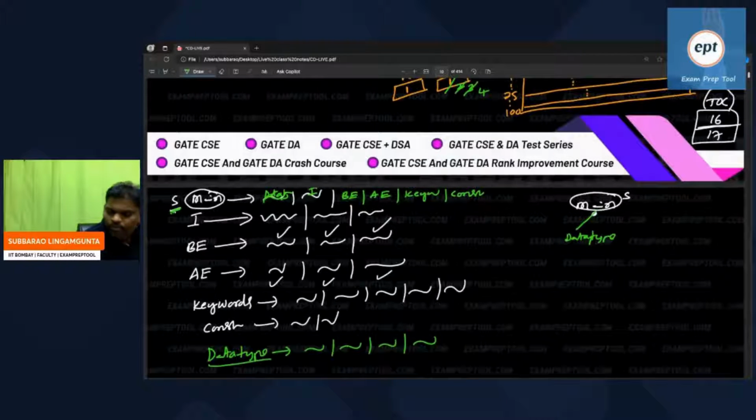Here again he has some doubt. There are many things there, which one does he have to take? So integer you have to take. So data type goes to int. Accordingly, he will take it.